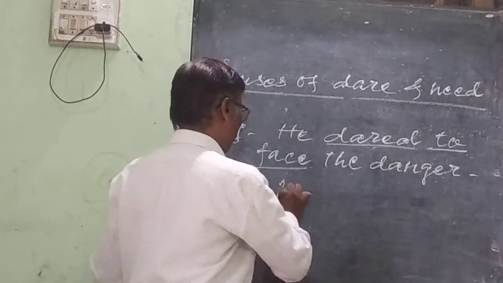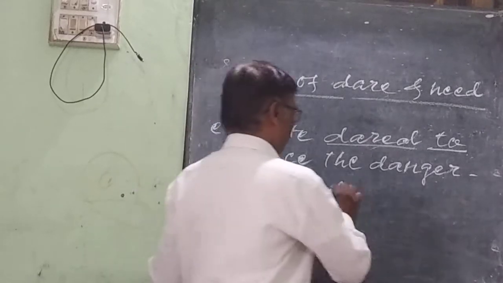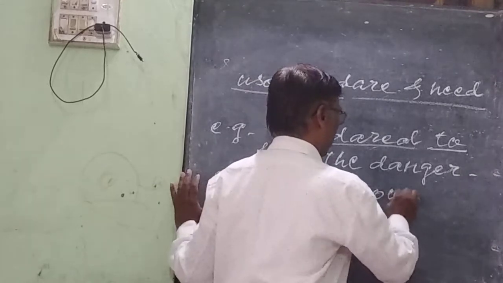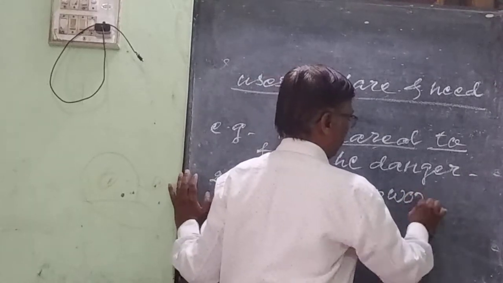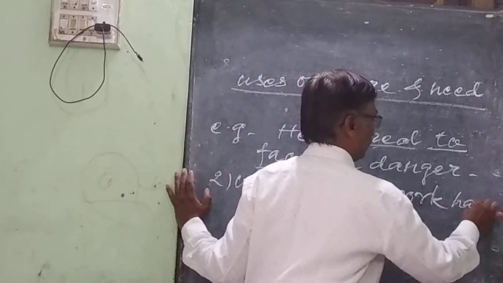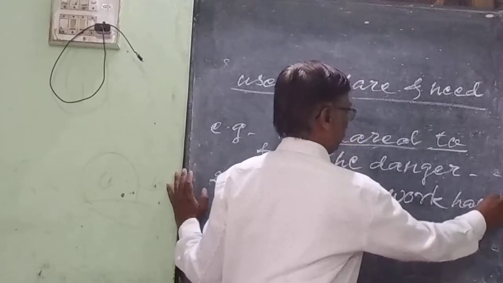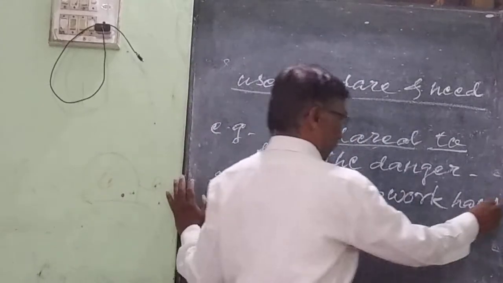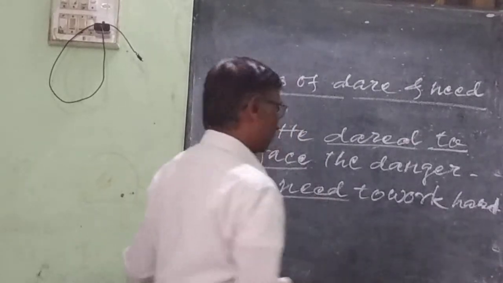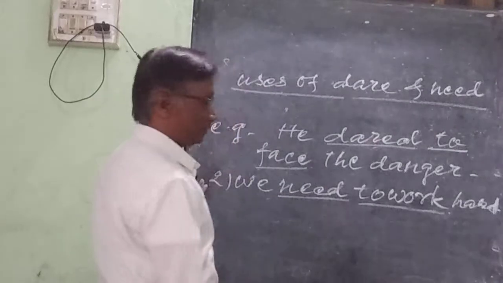We need to work hard. Need is the main verb here in this sentence and to work is the infinitive too.